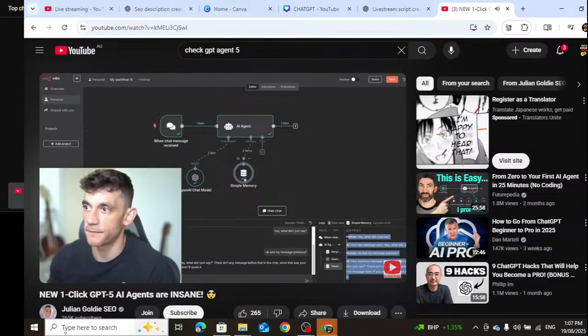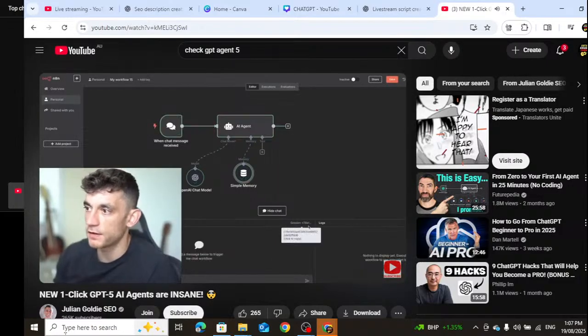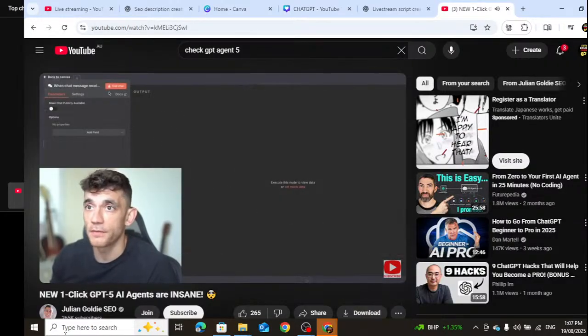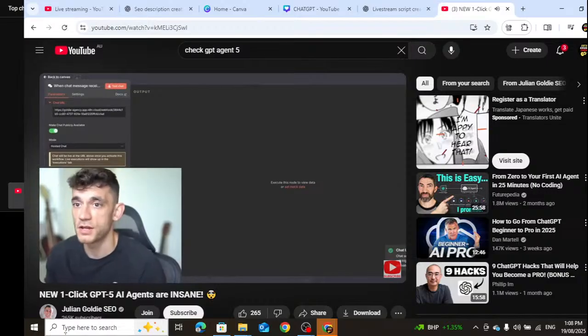All right, it's running through the chat, and you can see it's using the simple memory to do that. So if you want to clear this chat, just click on refresh here. If you want to deploy this chat, you've got your GPT-5 one-click AI agent ready to go. What you can do over here is make this publicly available. If you make it publicly available, it's going to create this chat URL that you can share with people.